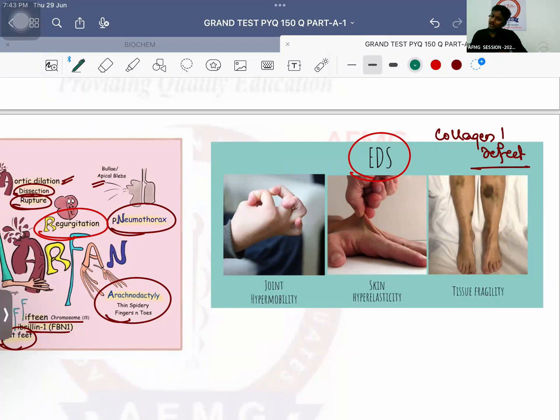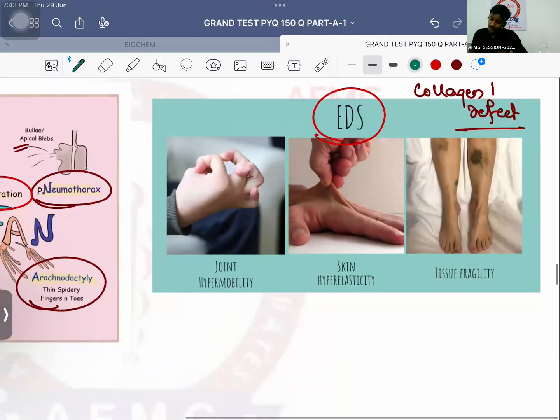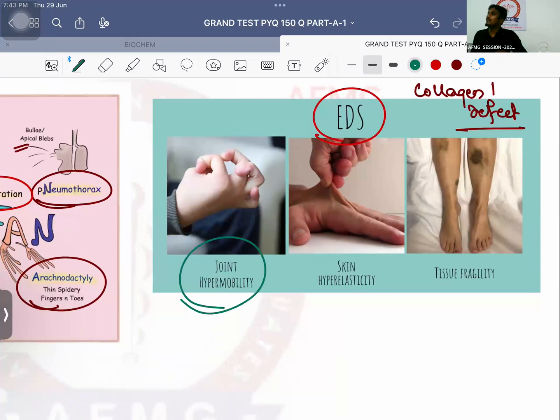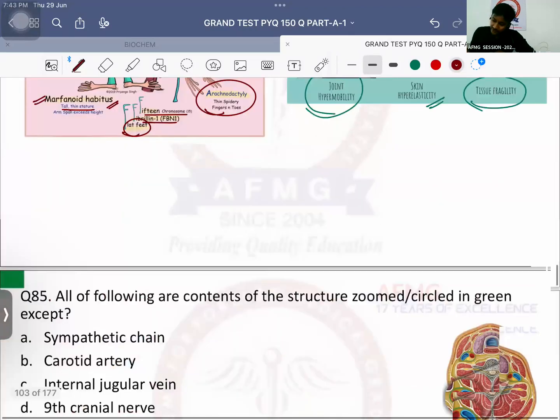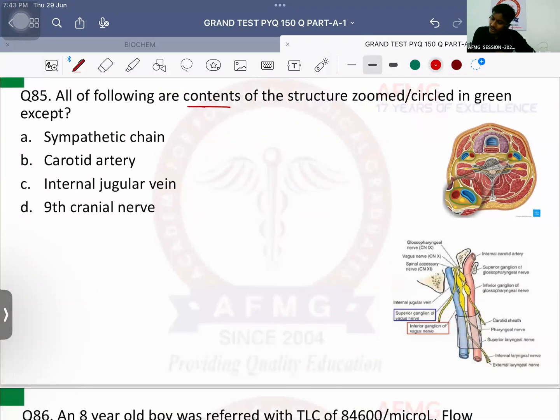But in case of Ehlers-Danlos syndrome, due to collagen one defect, the patient will have joint hyperextensibility or hypermobility. This patient will have skin elasticity, whereas there will be tissue fragility. That means easily it can bleed. So these are Ehlers-Danlos syndrome. Question number 85. All of the following are contents of the structure zoomed or encircled in green except. What is this structure zoomed?